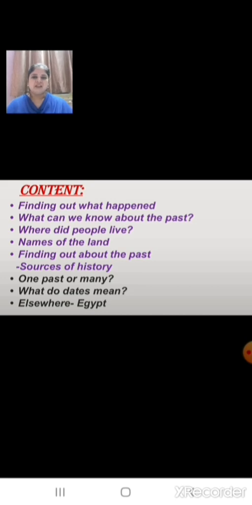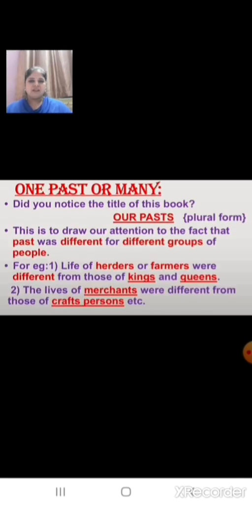Let us revise about one past or many. What do dates mean? And elsewhere, that is about Egypt. Now let us revise about one past or many. Children, did you notice the title of this book? It is written as Our Past and it is written in the plural form. Why is it written so?